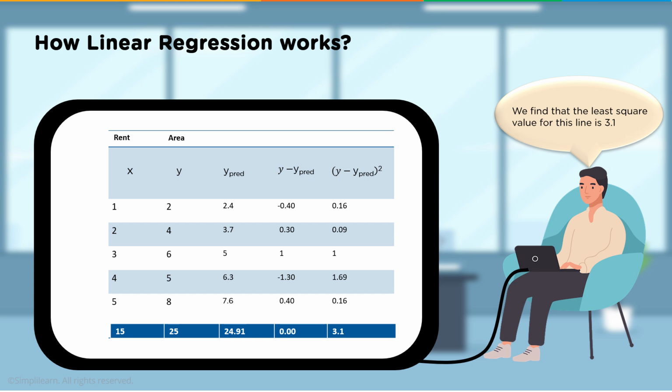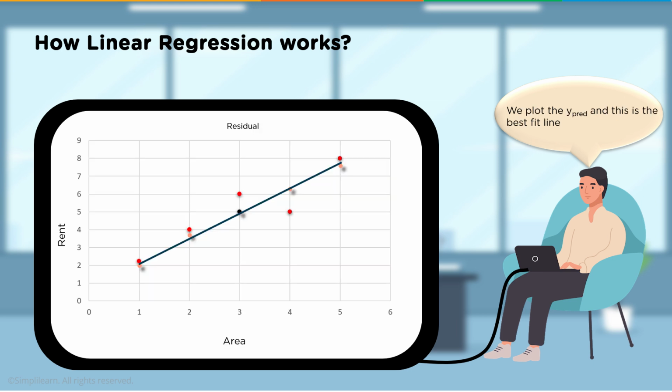And we go ahead and square that, and then we can sum that square and average it out, and we'll get a value. This is just a summation down here of y minus y predicted squared, which is 3.1. And we call that the least square value for this line, 3.1, and we go ahead and divide that by 5. So when we plot the y predict, this is the best fit line, and you can see that it does a pretty good job going right through the middle of the points.